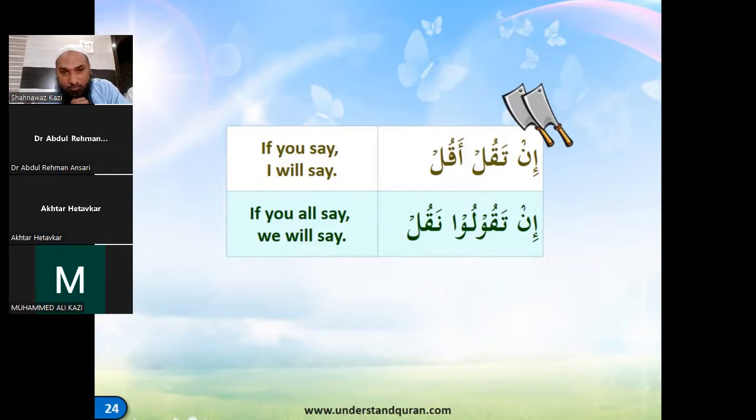إن تقول نضرب. Mashallah, right? So that way we can say تقول نضرب. Correct? So this way you can change the verbs on the condition. So if somebody is doing something, then you are going to take some action on it.